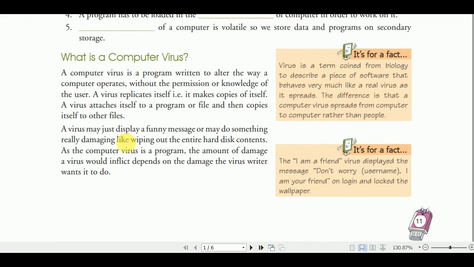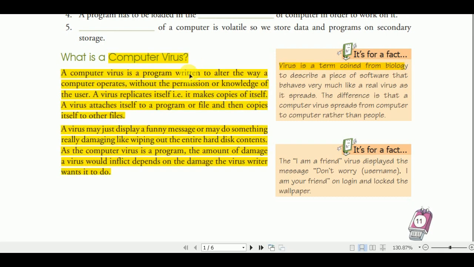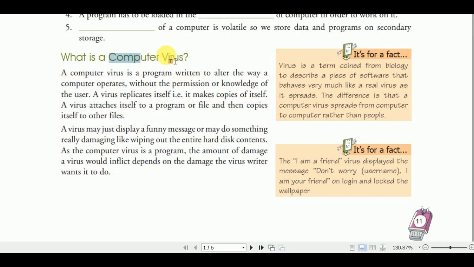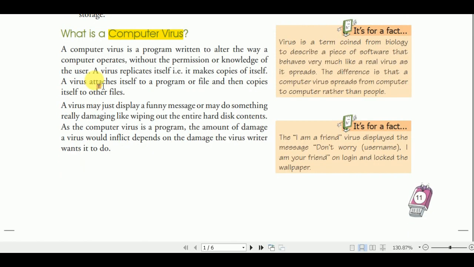Okay, so we are going to read about the computer virus. What is a computer virus? Okay, so let's start. A computer virus is a program written to alter the way a computer operates without the permission or knowledge of the user. A virus replicates itself, it makes copies of itself. A virus attaches itself to a program or file and then copies itself to other files.